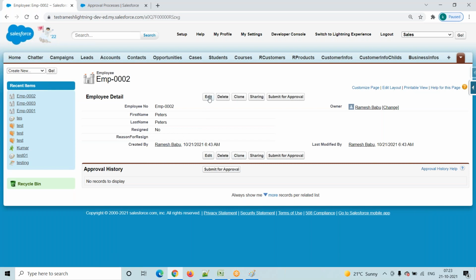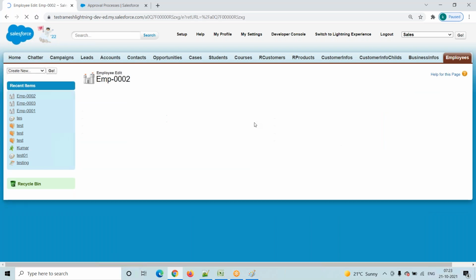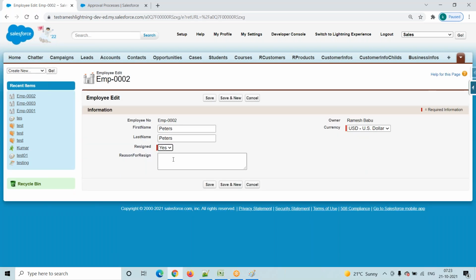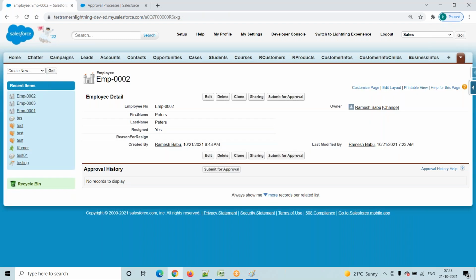So what will the employee do? He will go here and click on this one. Resigned equals yes. Try to save this. Then what is the next step? He will click on the submit for approval button from here or here. From anywhere. Then click on submit for approval.